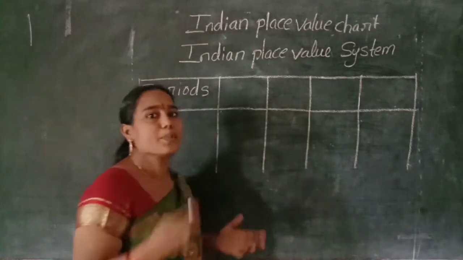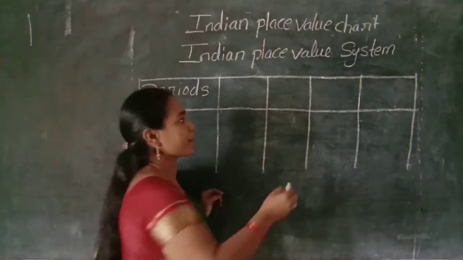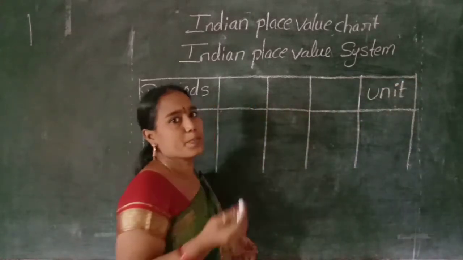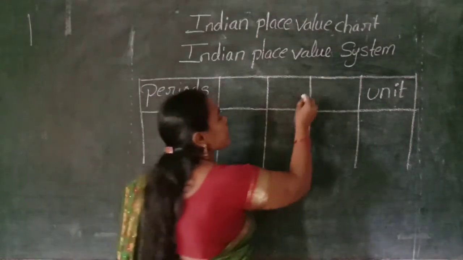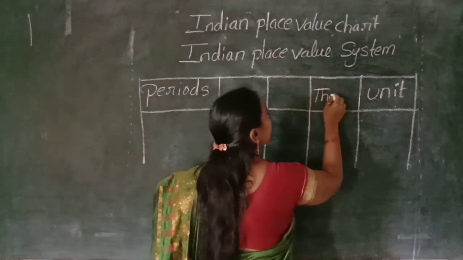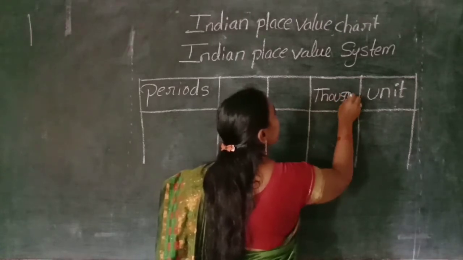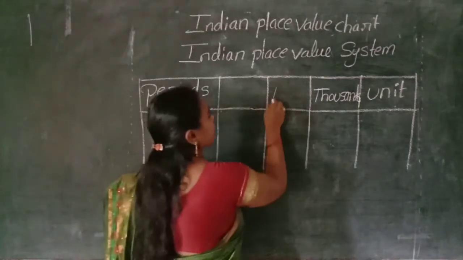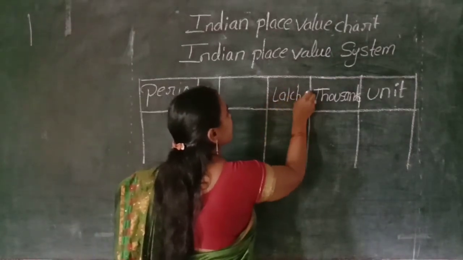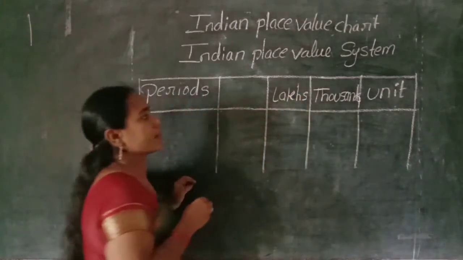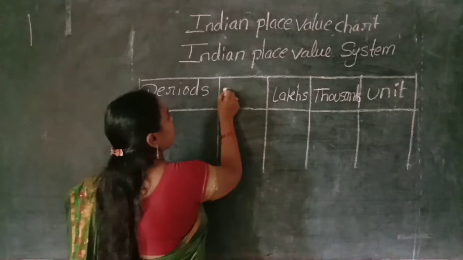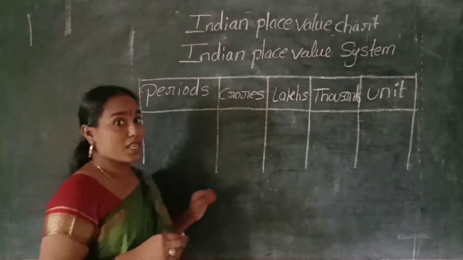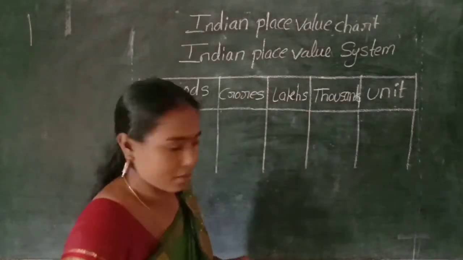What is the first period? Unit period or ones period. Next period is called thousands period. Next period, lakhs period. Next period, crores period. So, each period consists of some places.